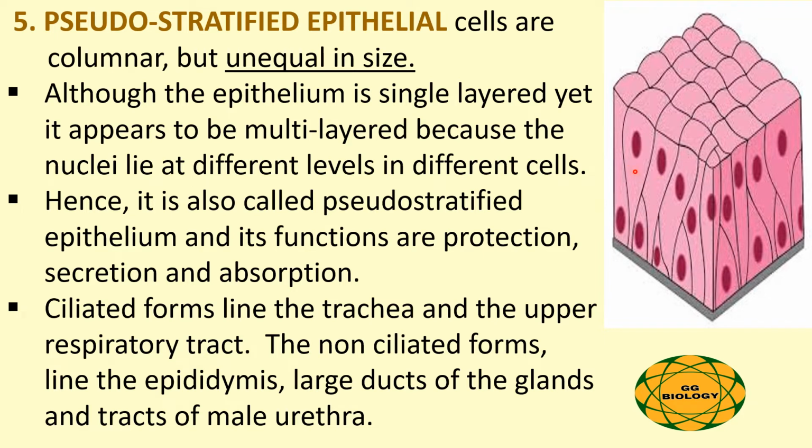Pseudo-stratified epithelial cells are columnar, but they are unequal in size. Although the epithelium is a single layer, it appears to be in many layers. As such, it is called multi-layered because the nuclei lie at different levels in the different cells. Hence, it is also called pseudo-stratified epithelium and its functions are protection, secretion and absorption. The ciliated form lines the trachea and the upper respiratory tract. The non-ciliated form lines the epididymis, large ducts of glands and parts of the male urethra.